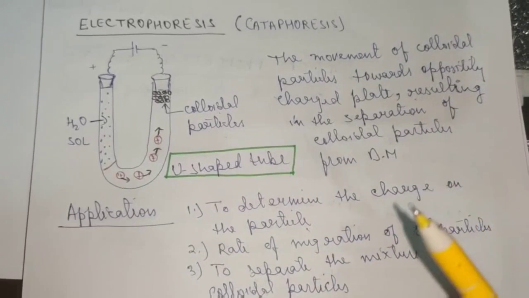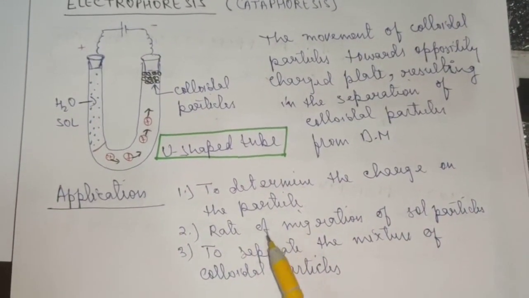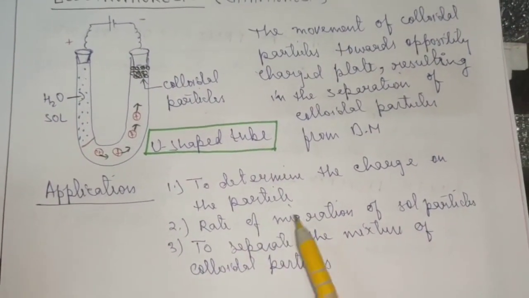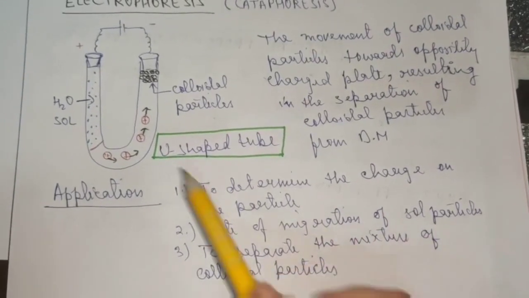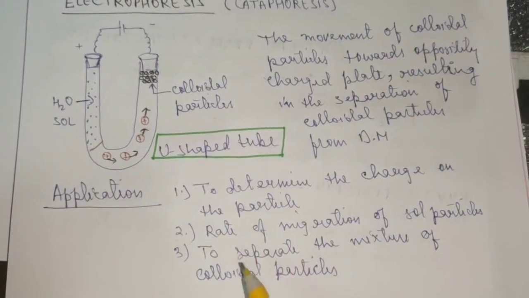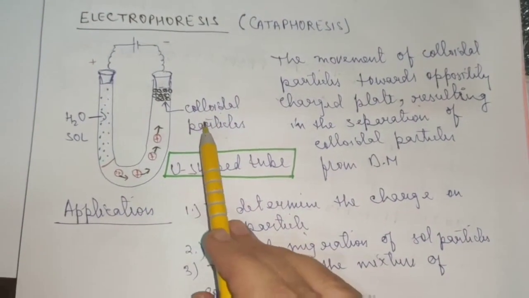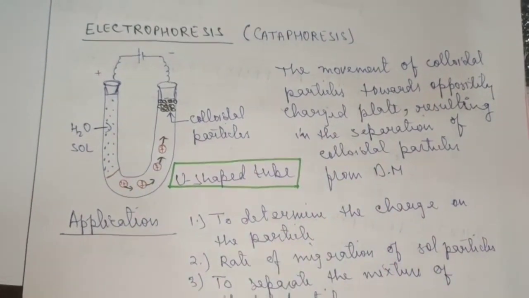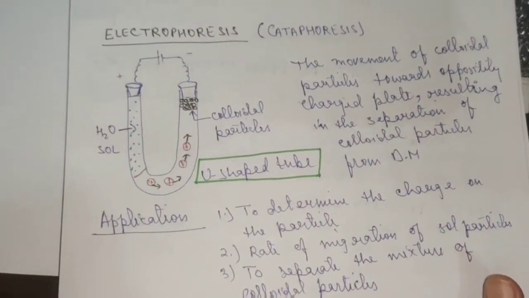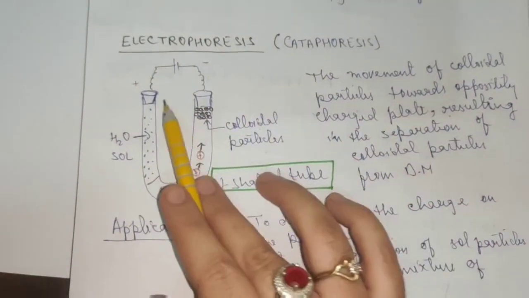If you don't know the charge on the colloidal particle, it can also help to find out the rate of migration of sol particles. Obviously, the speed can be determined. It is also used to separate a mixture of colloidal particles, which is what we have done here. So children, these are the applications and this is the method.